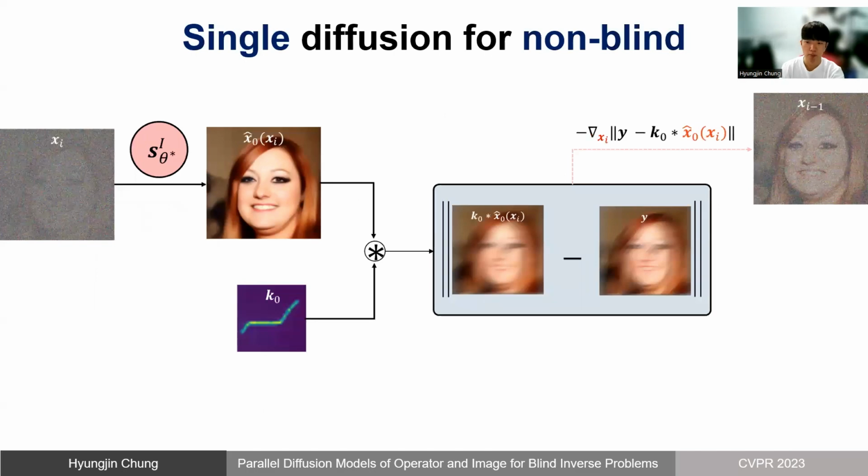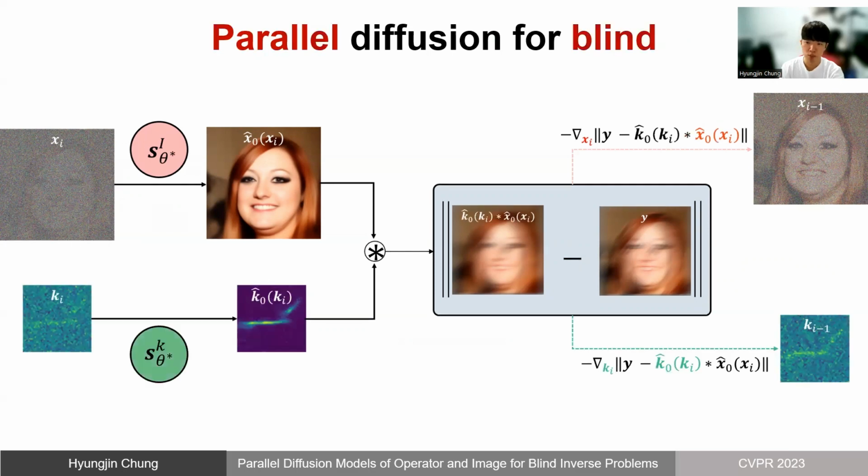Let us inspect what blind DPS is proposing visually. We start from the usual DPS, where we have a single diffusion model that models the prior distribution of the images. Here, the update step involves simulating the measurement with the denoised estimate of the image x0 hat, and taking a gradient step to minimize the residual between the simulated measurement and the real measurement.